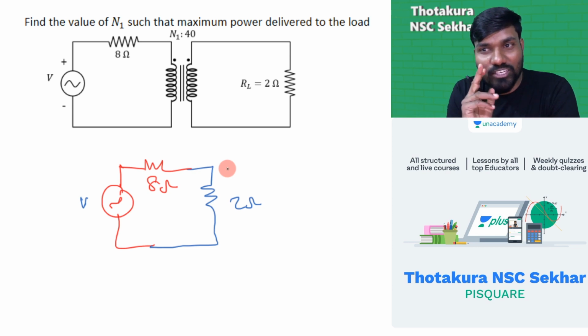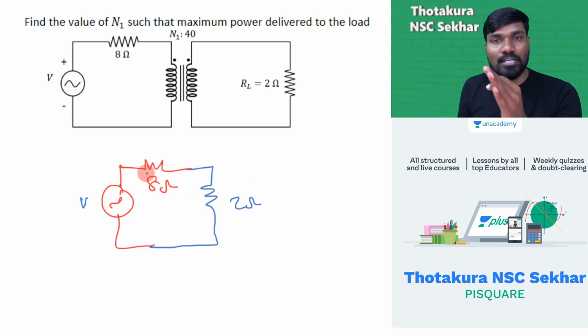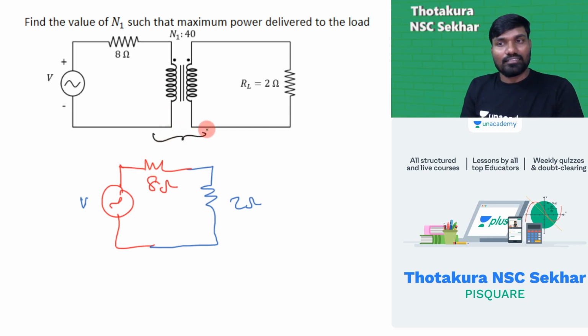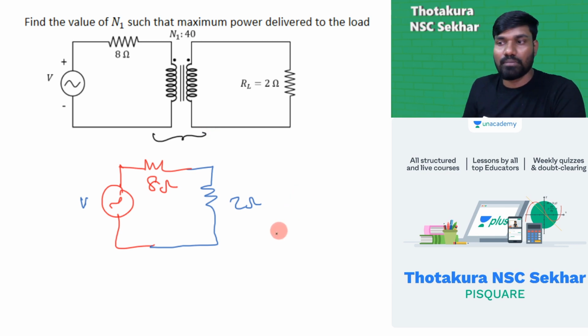There the actual engineering comes. There is a mismatch between these two. I cannot change this, I cannot change this. Yet I need a maximum power transfer. How is it possible? That's what the transformer can do. That's another application of a transformer, which is called impedance matching. It will match the impedance. Let's see how it will match the impedance.